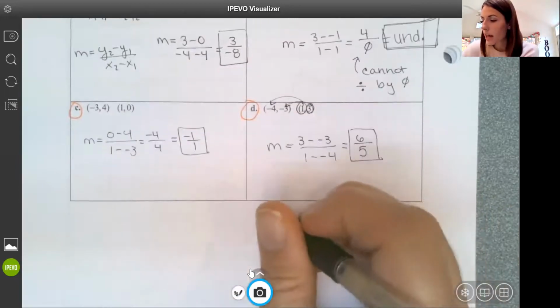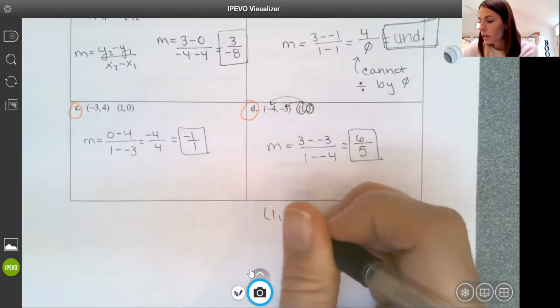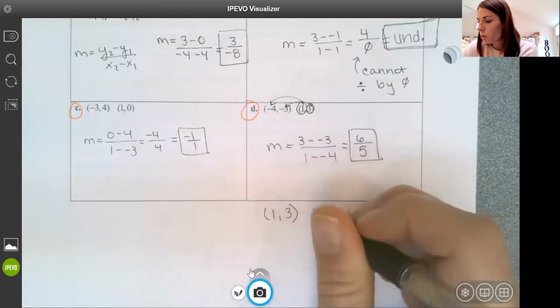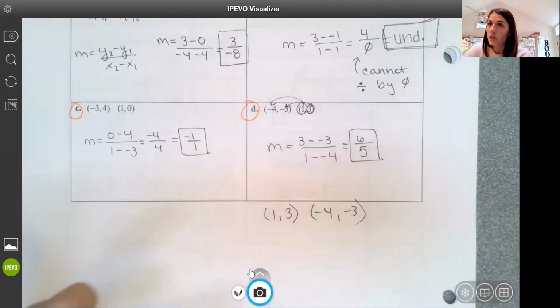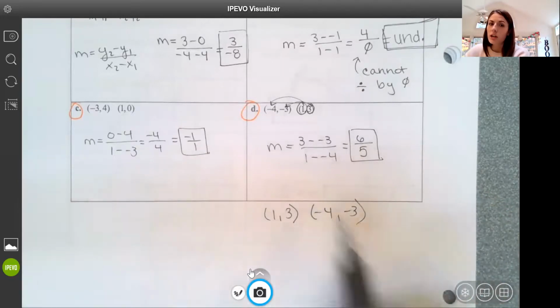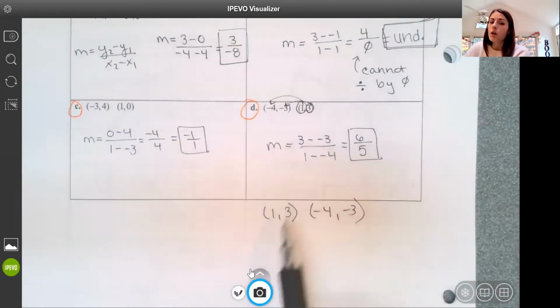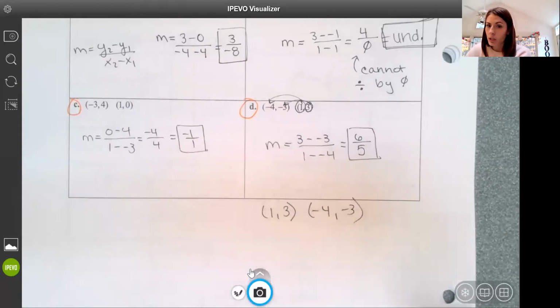If I took these exact same points and just flipped them around, so if I had written 1, 3 first, they're still the same two points on the graph. It's going to give us the same graph. Whether I put this point first and that point second, or vice versa, they're still the same two points, same exact line, no matter which way we write them.